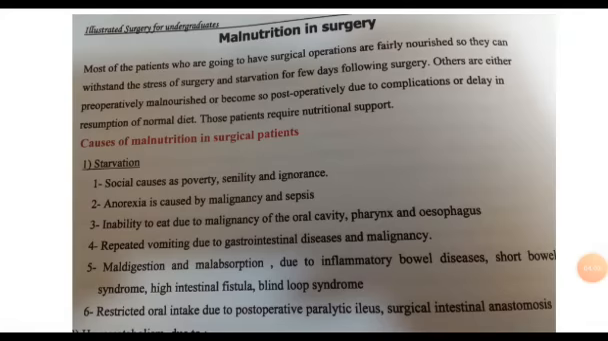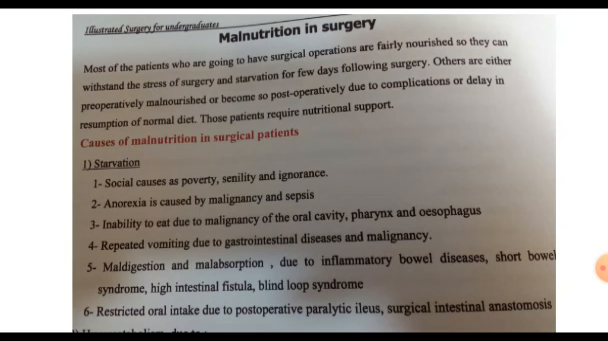Restricted oral intake. In post-operative cases, some surgeons still restrict the oral intake after anastomosis of the intestine for fear of leakage from this anastomosis, or in cases of post-operative ileus. Post-operative ileus is paralysis of the intestine, so it decreases the absorptive function of the intestine, leading to malabsorption.